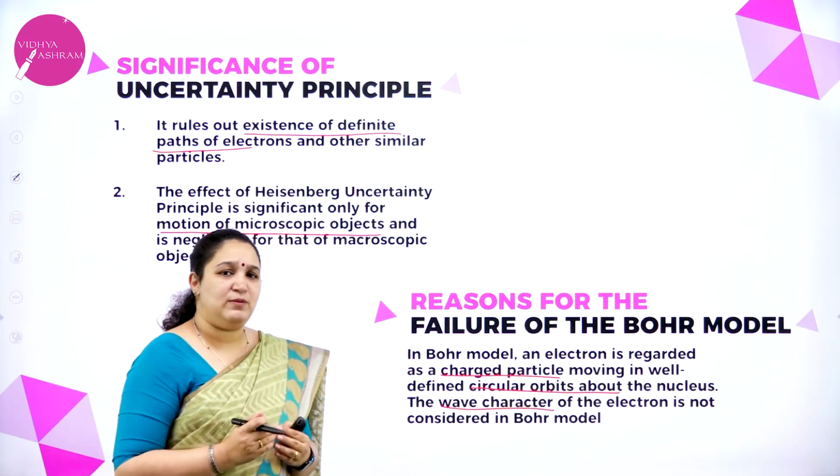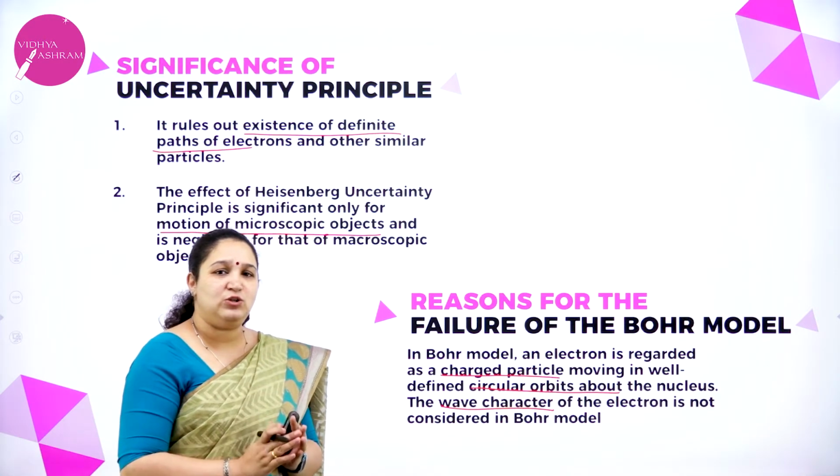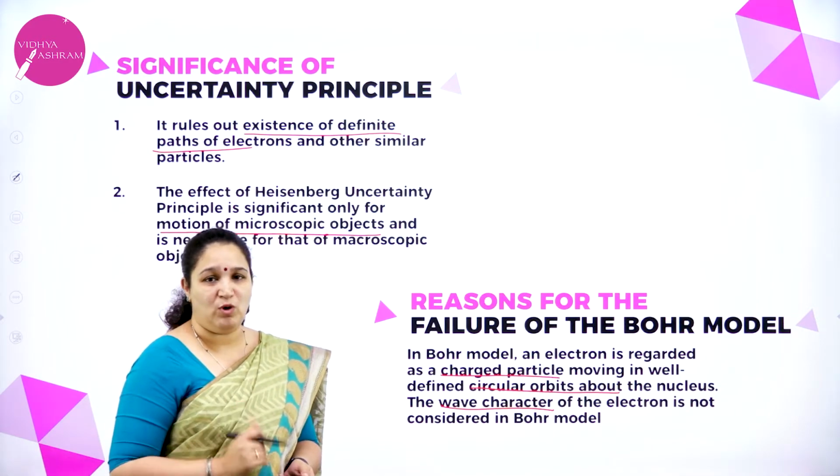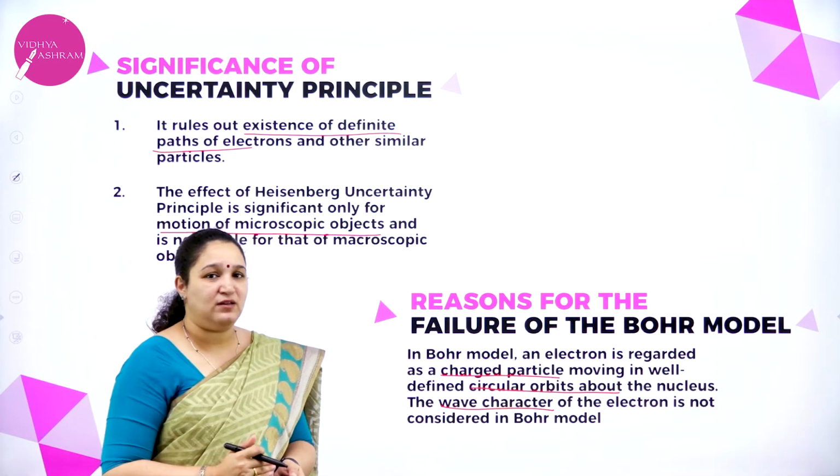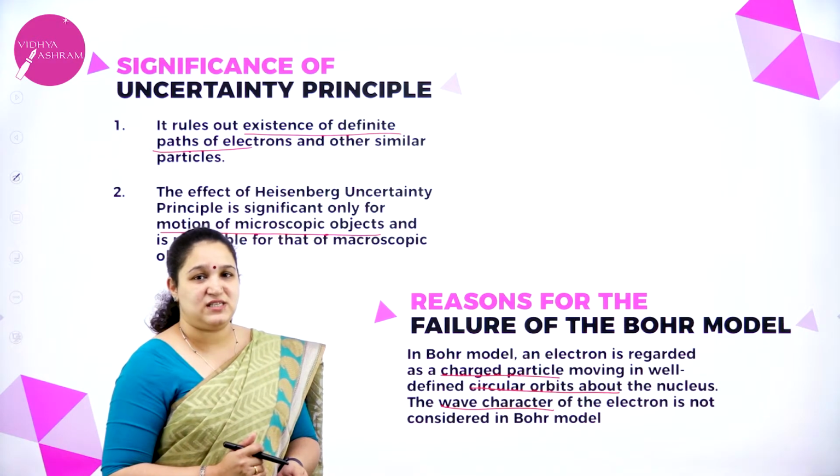These are the two developments which actually led to the quantum mechanical model. So what is the quantum mechanical model? We'll see in the next session.